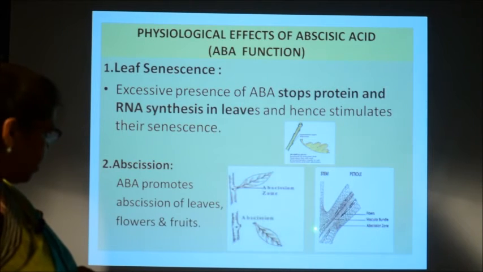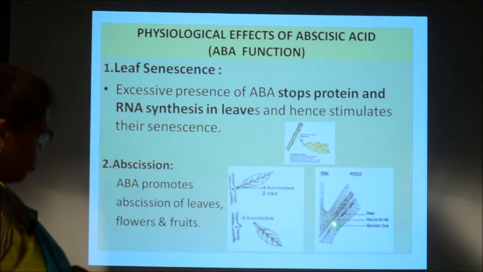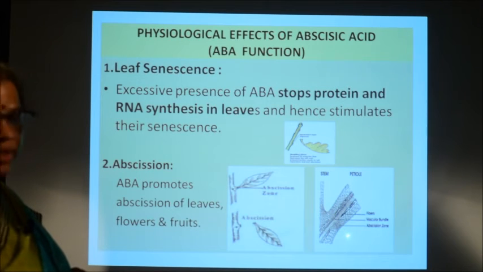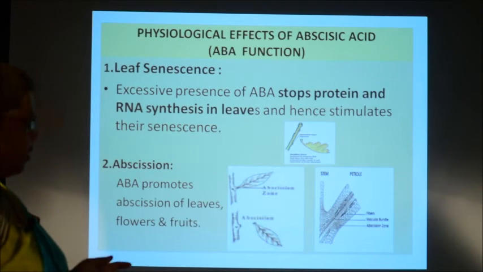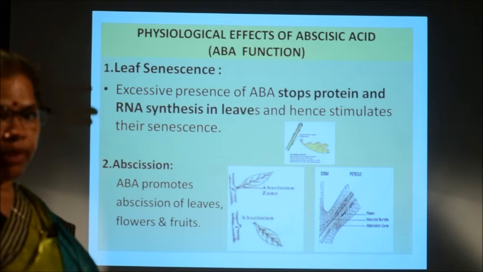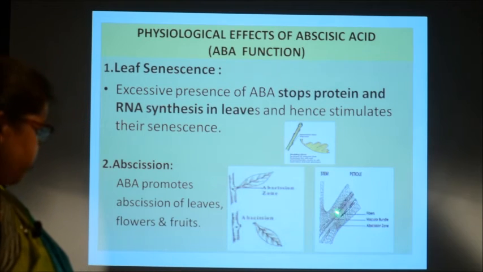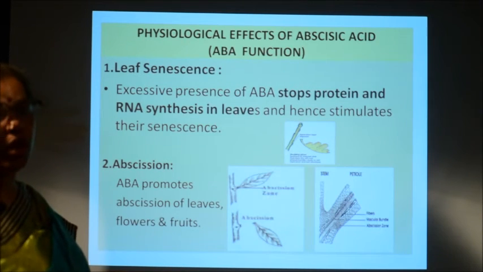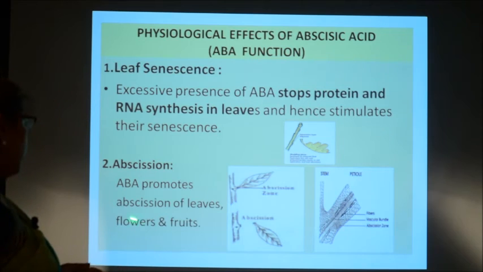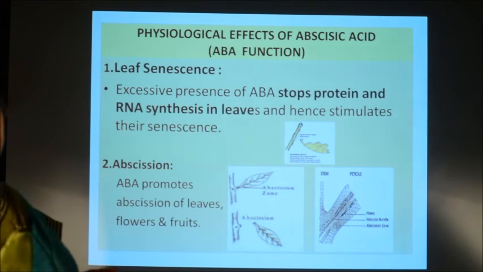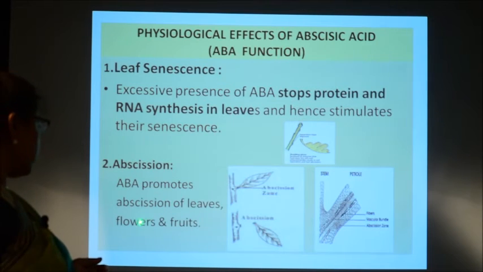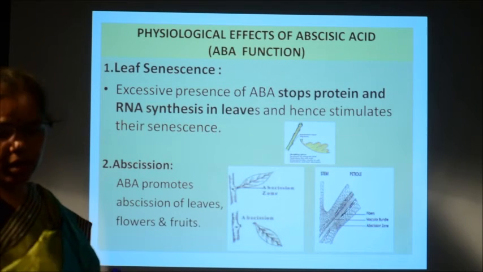This is the internal part of the petiole showing the abscission zone. An abscission zone is always formed at the base of the leaf, and after that only the falling of the leaf occurs. And the formation of this abscission zone is induced by the abscisic acid hormone. So, it may cause the premature falling of plant parts like leaves, flowers and fruits.